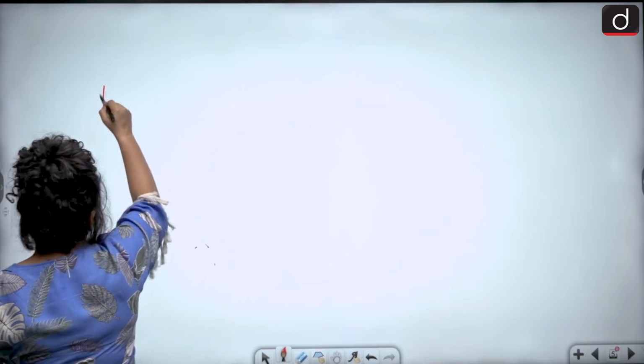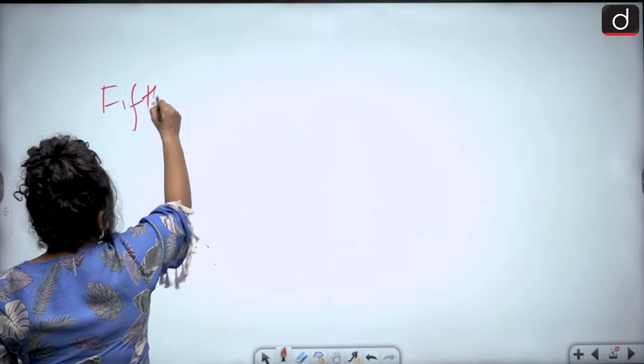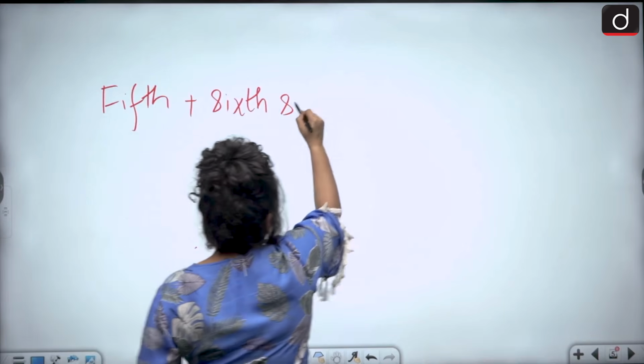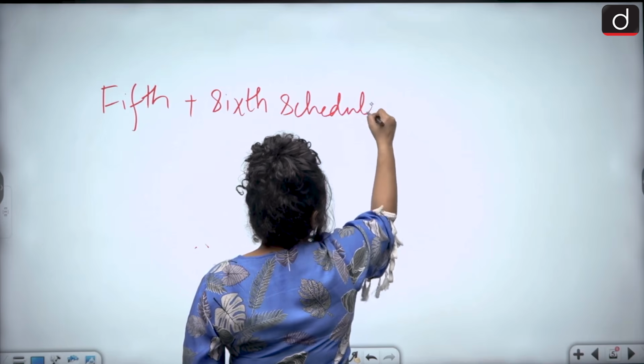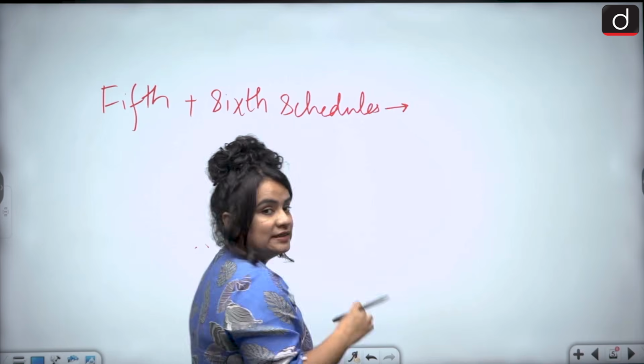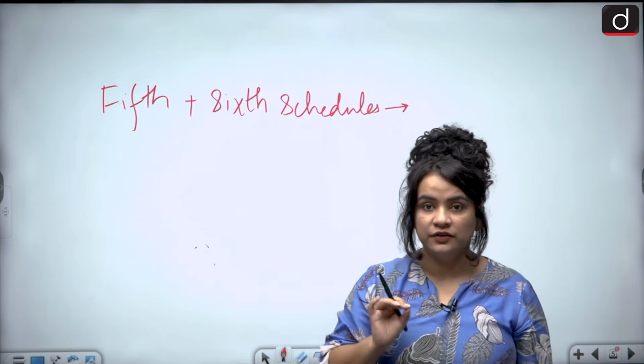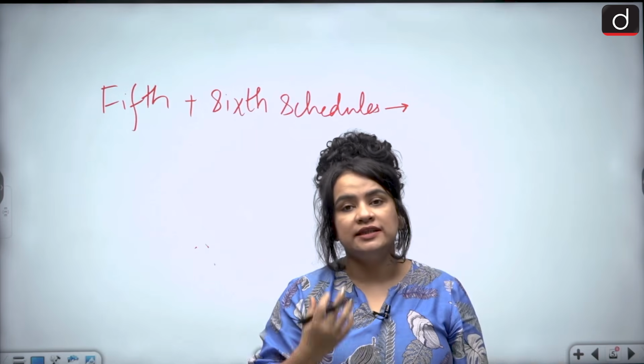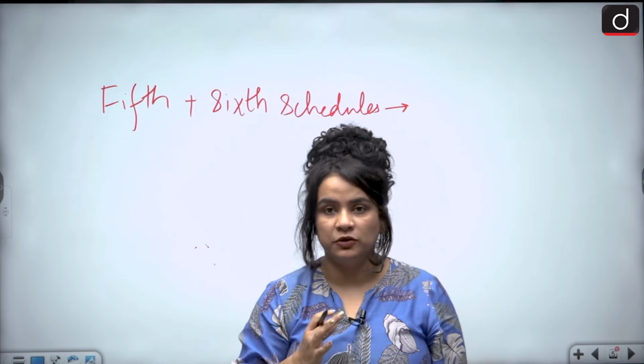So, the 5th as well as the 6th schedule is what exactly? See, both of these schedules consist of special administrative arrangements. Why? Because these states contain significant number of tribal population, all right.